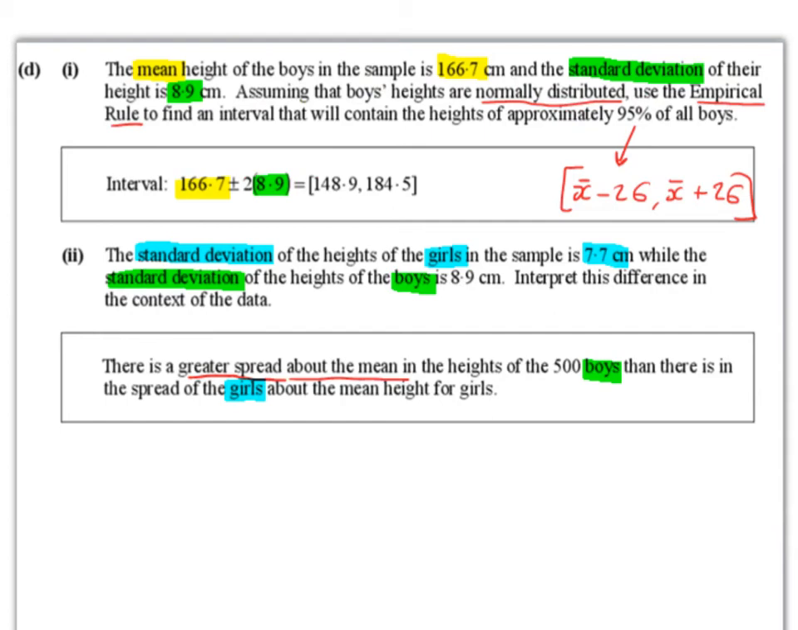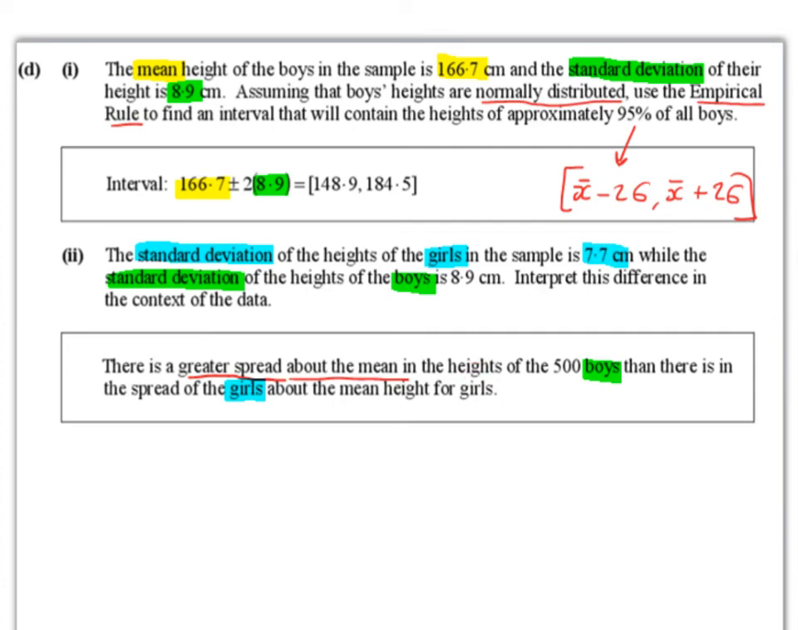So part 2. The standard deviation of the heights of the girls in the sample is 7.7 centimeters, while the standard deviation of the heights of the boys is 8.9 centimeters. Interpret this difference in the context of the data. So we can see that the girls' standard deviation is 7.7 and the boys' standard deviation is 8.9. So 8.9 is clearly bigger than 7.7. So this means that there is a greater spread about the mean in the heights of the 500 boys than there is in the spread of the girls about the mean height for the girls.